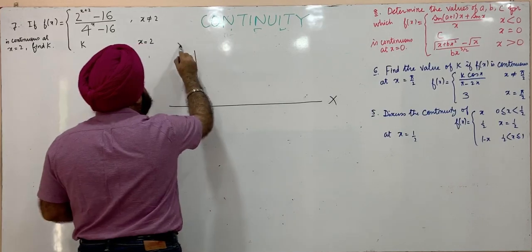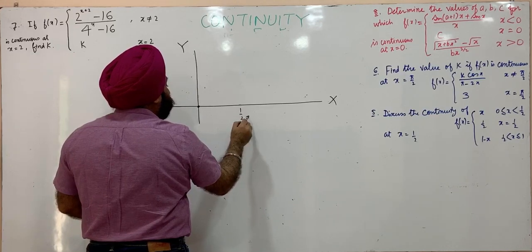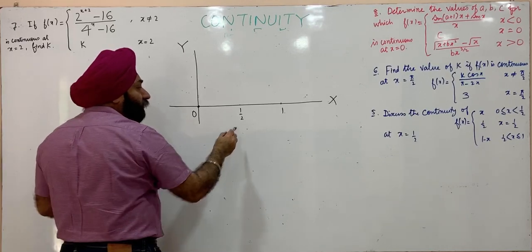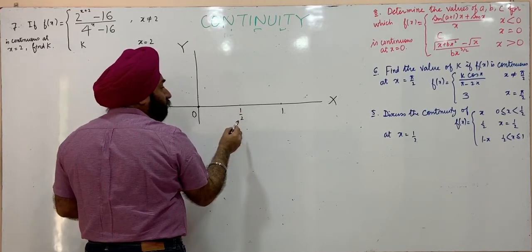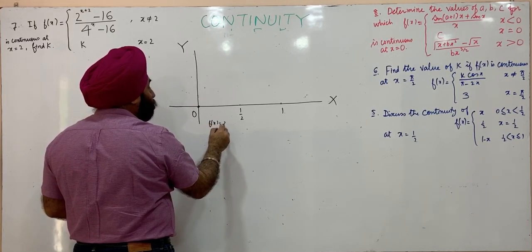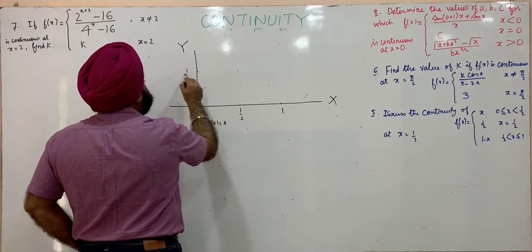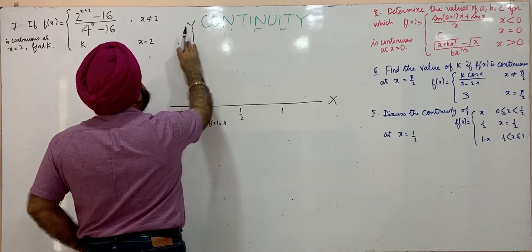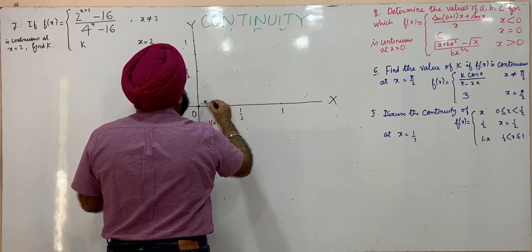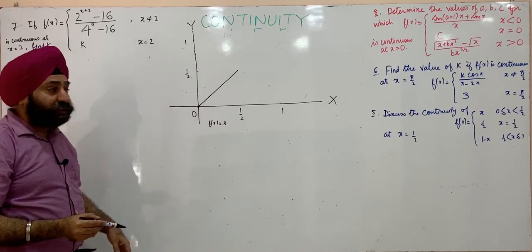This is the x-axis, y-axis, between 0 and 1/2. This is 0 and this is 1. At x is equal to 1/2, the value of the function is 1/2. Between 0 and 1/2, f of x is x. So we can plot the graph of the function. This is 1/2 and let's say this is 1. So we know this is the graph of f of x is equal to x. It's a straight line passing through the origin making a 45 degree angle,